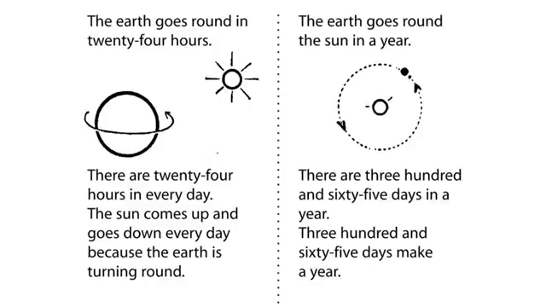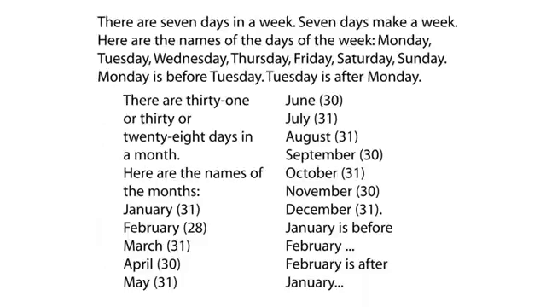365 days make a year. There are 7 days in a week. 7 days make a week. Here are the names of the days of the week: Monday, Tuesday, Wednesday, Thursday, Friday, Saturday, Sunday. Monday is before Tuesday. Tuesday is after Monday.